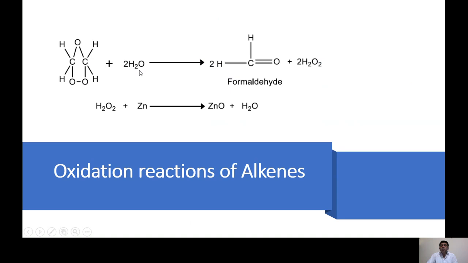So by the addition of water, what will happen? This bond breaks from over here. So we are getting C double bond O, and these are two CH, two hydrogens. And similarly, the double bond breaks from this direction and we are getting C double bond O. So we get two molecules of aldehyde and both are similar. This is the formaldehyde, and H2O and one oxygen more, H2O2. And then we add the zinc, which picks up this oxygen and converts into zinc oxide.